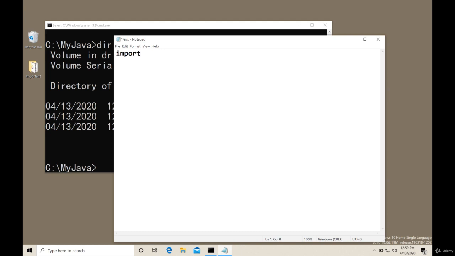First thing is import java.lang.*; and then semicolon. Then the class name is first because we have given the program name as first. So class name is first. Inside this we have to write a method: public static void main(String args[]) with open and close brackets. Now this name args can be anything, you can write a also, arg also, anything you can write.